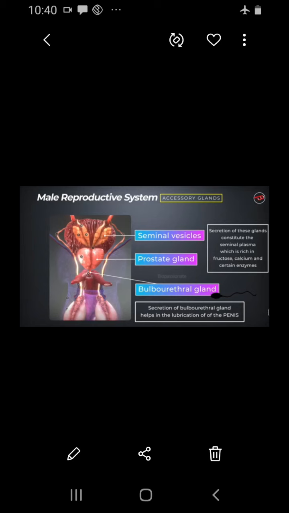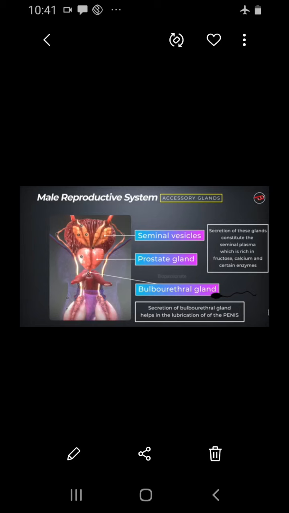Next, let's see about the urethra. The urethra is contained inside the penis and it conveys the sperms from the vas deferens and passes them through the urethral opening. The accessory glands associated with the male reproductive system are the seminal vesicle, prostate gland and the Cowper's glands, otherwise called the bulbourethral glands.